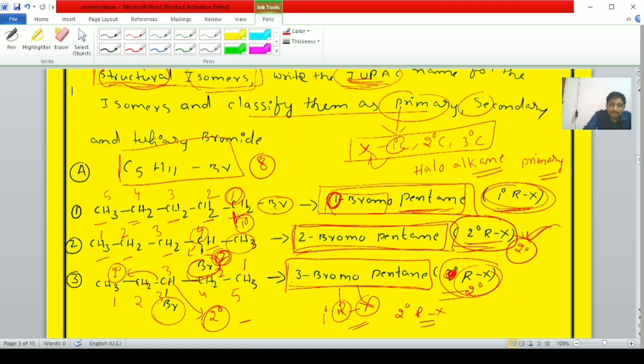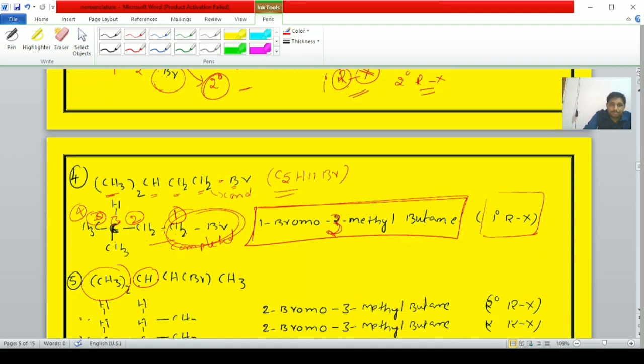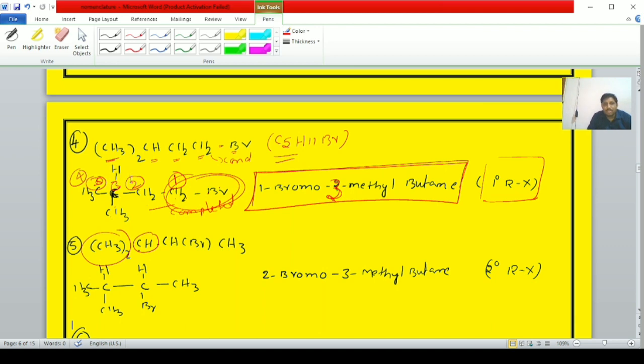Right, students. Next, the fourth example: CH3 taken twice, CH2, CH2Br. That also has the same molecular formula, C5H11Br. The IUPAC name is 1-bromo-3-methylbutane. This is the condensed structure, and now you can convert it into the complete structure. The CH3 taken twice can be written like this.